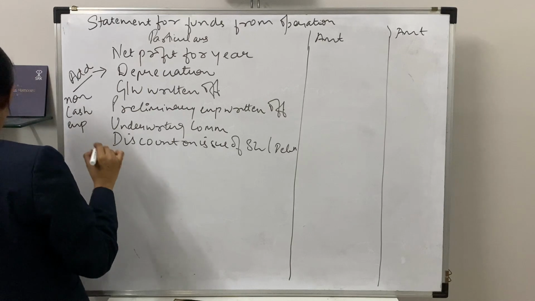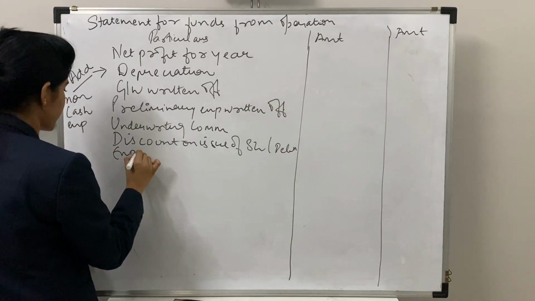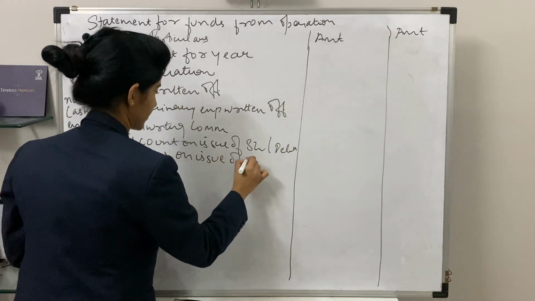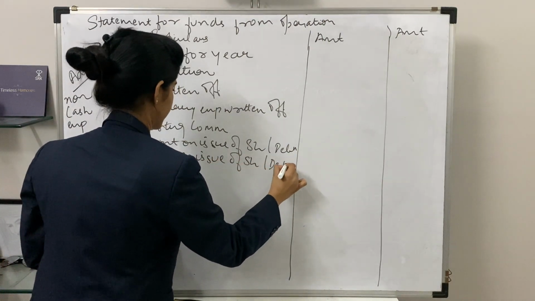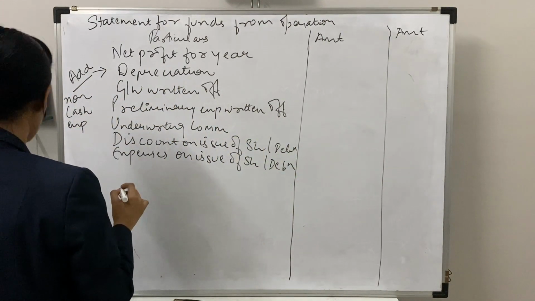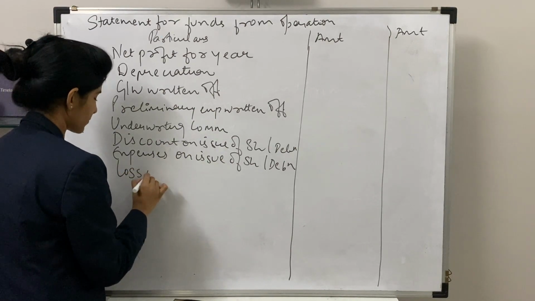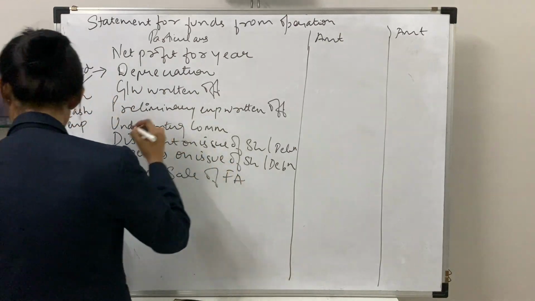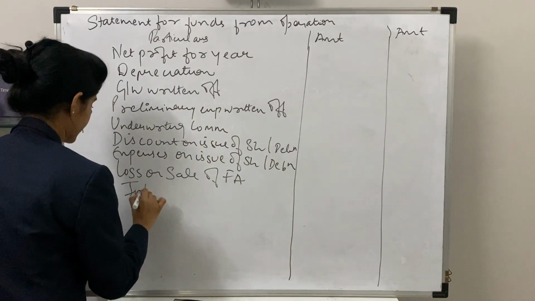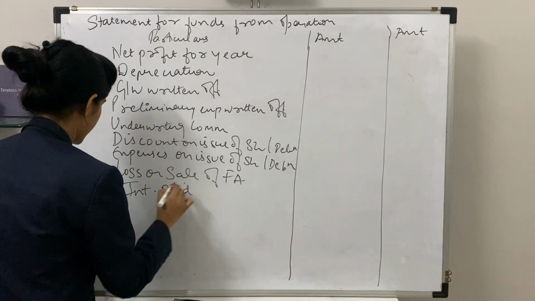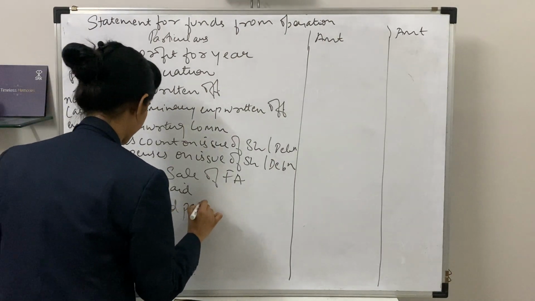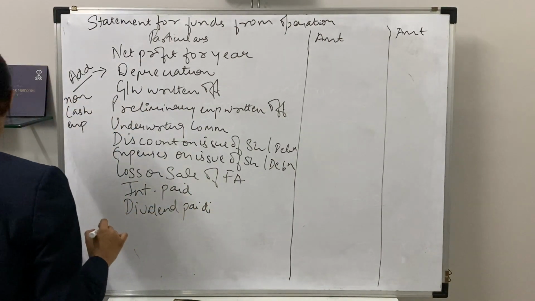Next is your expenses on issue of shares and debentures. Next thing is your loss on sale of fixed assets. Next, interest paid, dividend paid. Next is your transfer to reserve.